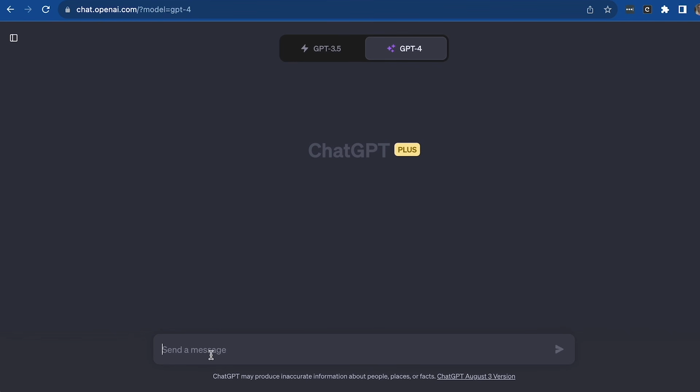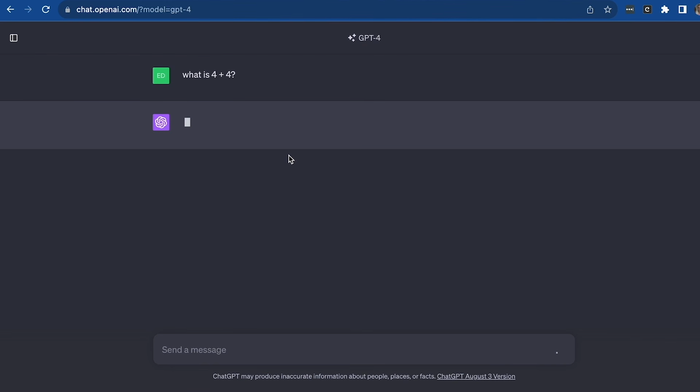Okay, so here, for example, I can go ahead and ask any questions. So, what is 4 plus 4? And then hit send, and that will give me a response. So I'm now interacting with ChatGPT-4. On this occasion, I can actually build on the previous conversation.